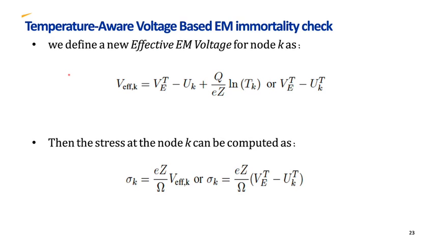Then we define a new effective EM voltage for node K as this equation. Then the stress at node K can be computed. These are very important equations for the temperature over voltage based EM immortality check.